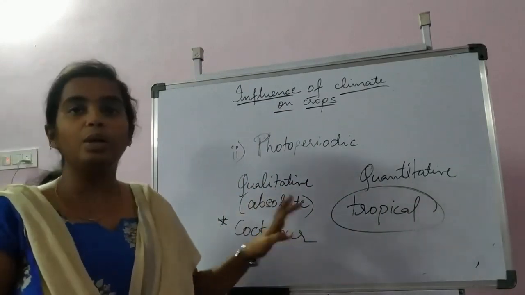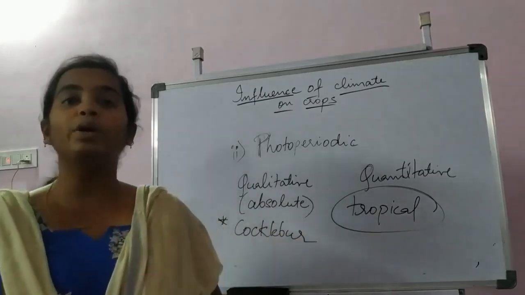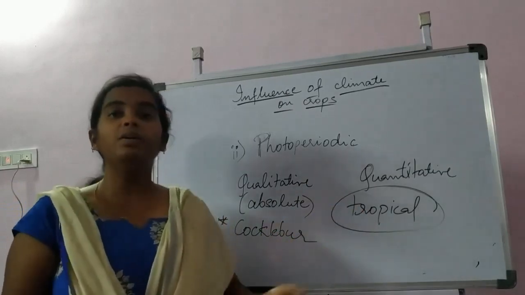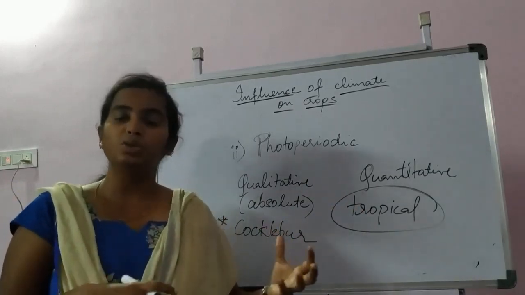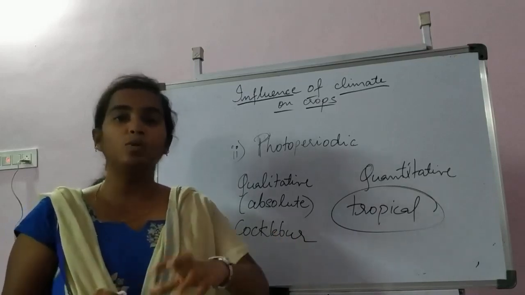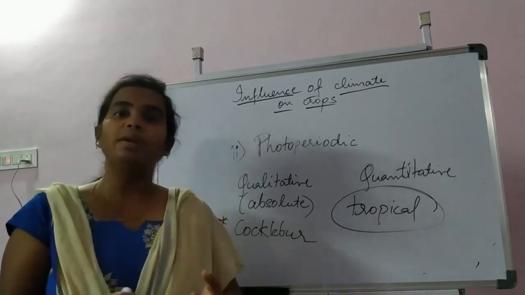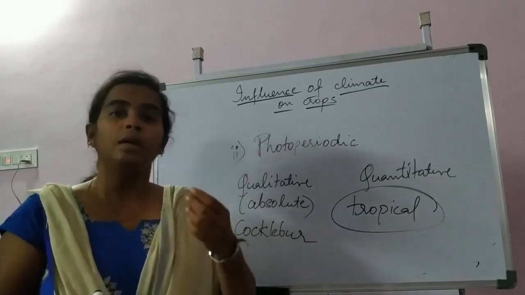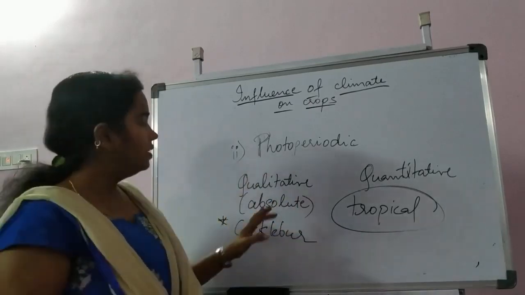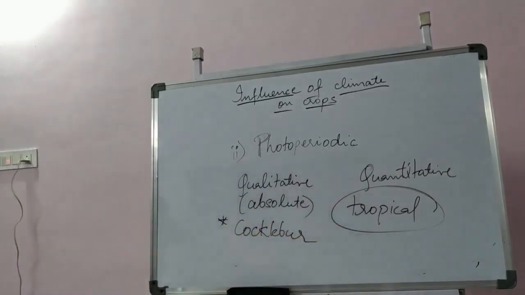Qualitative or absolute requirement means there is a particular, absolute requirement of light for inducing flowering. Whereas in quantitative, there is not much variation in the requirement, but when they are exposed to some other day lengths, they will induce flowering, but it will take a little more time. I hope this is clear about qualitative and quantitative flowering.